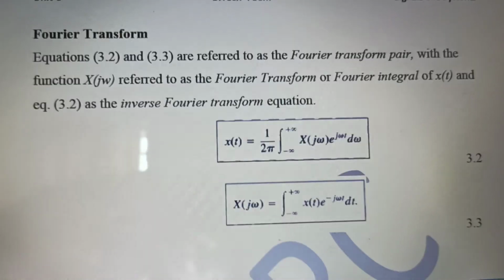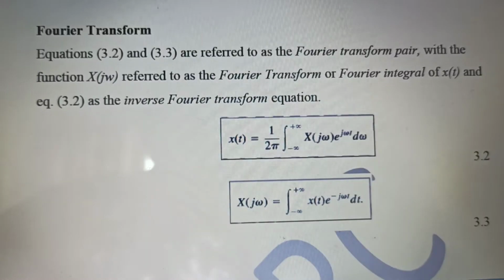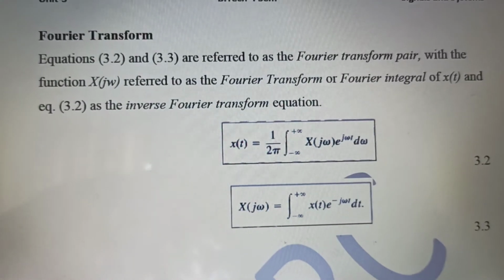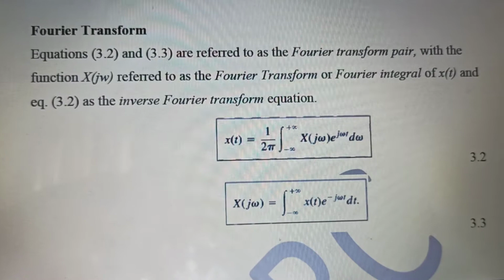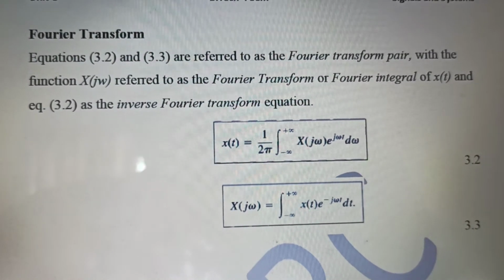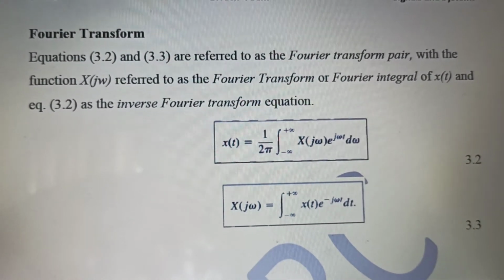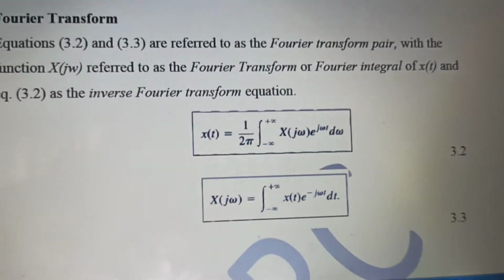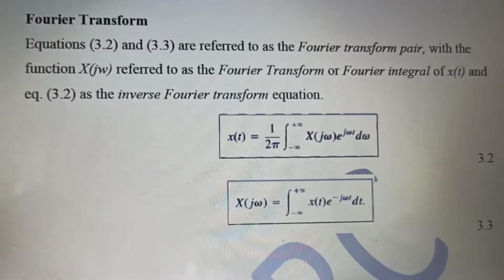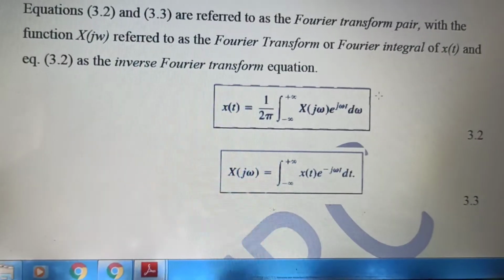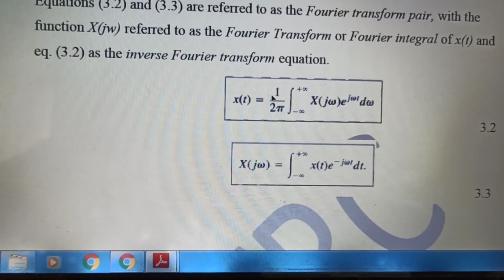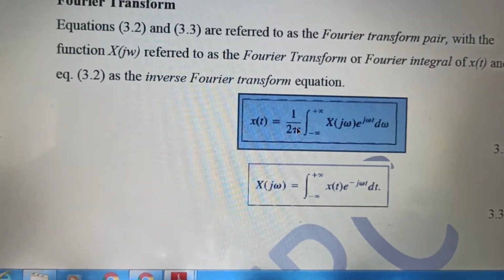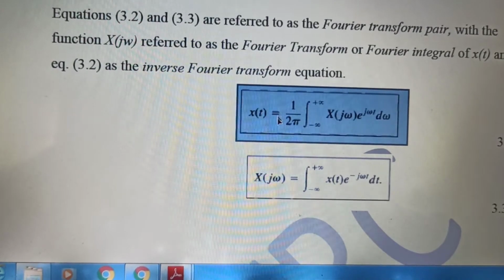Now the inverse of Fourier transform is also possible. We can also obtain the inverse Fourier transform. That is nothing but 1 upon 2 pi. Wait a minute, I will use that cursor. Where is the cursor? Yes, this is the cursor. Now have a look at this 1 upon 2 pi.